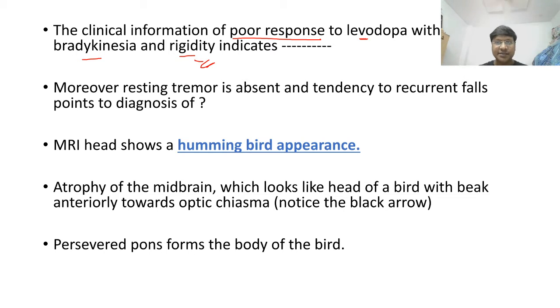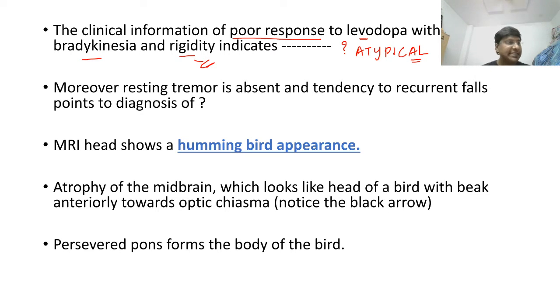This indicates that the individual is having atypical Parkinsonism.